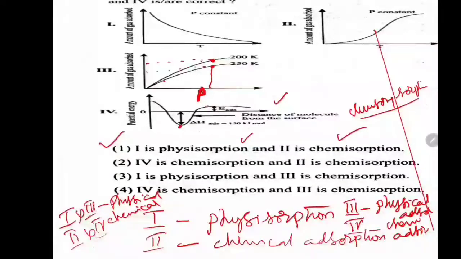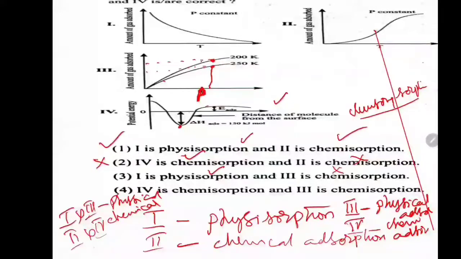Option 3. 1 is physisorption. Yes, 1 is physisorption. 3 is chemisorption. No, you check up, 3 is the physical adsorption. So the first part is correct, the second part is wrong, therefore the overall statement is wrong. And 4 is chemisorption, yes. And 3 is chemisorption, no.